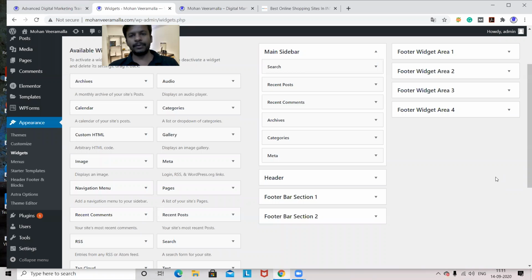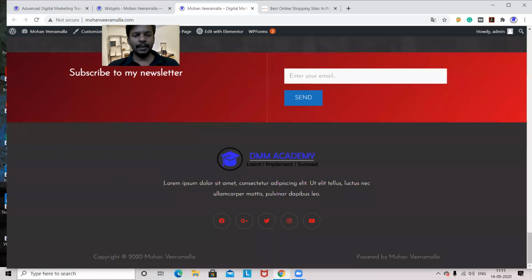So what we are going to do now is show some properties in this footer. That means I have 4 footers, that means I'll be having 4 columns. 1, 2, 3, 4. But here by default I can't see any design. See, when I install a theme, it should show some footers. 4 footers it has to show, but I can't see. I have a default footer. So it may come, it may not come.